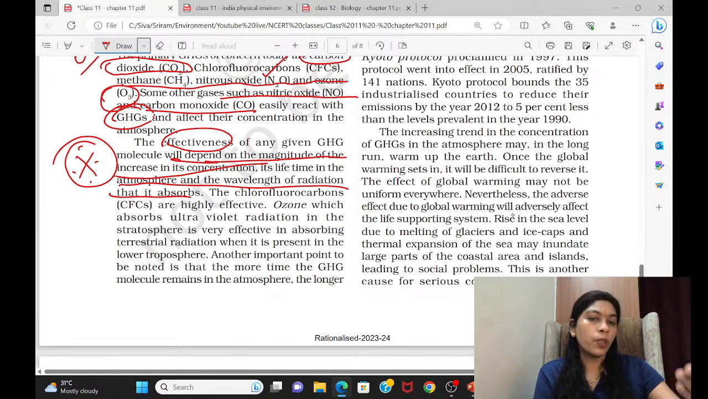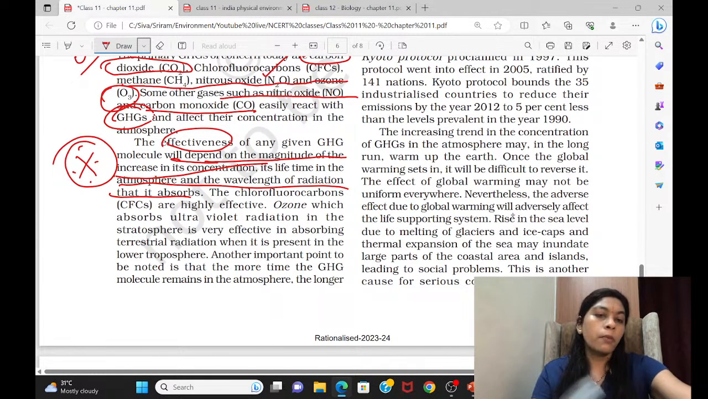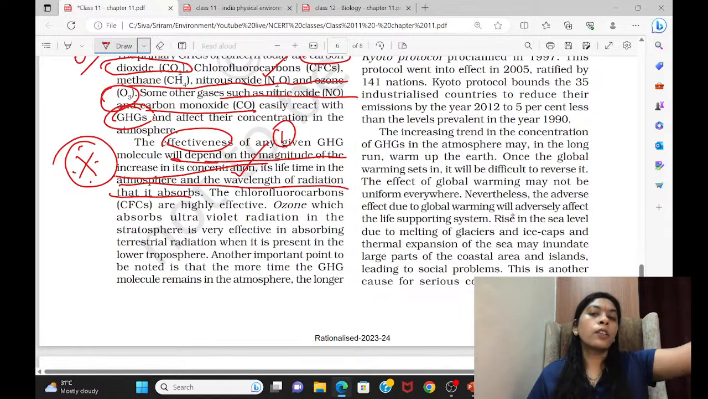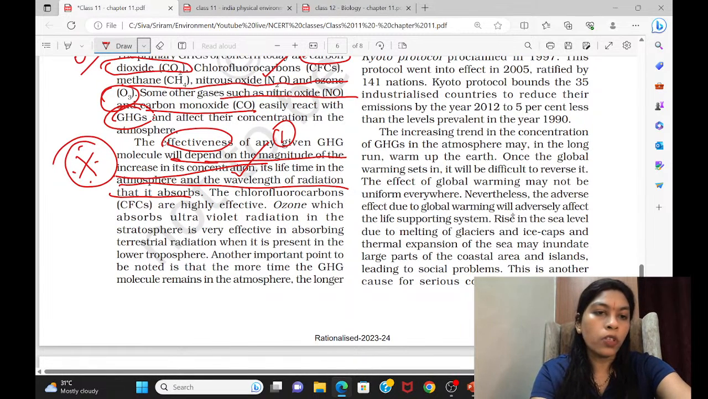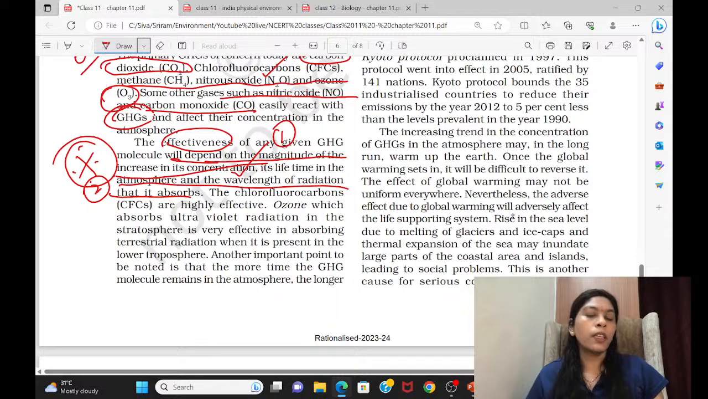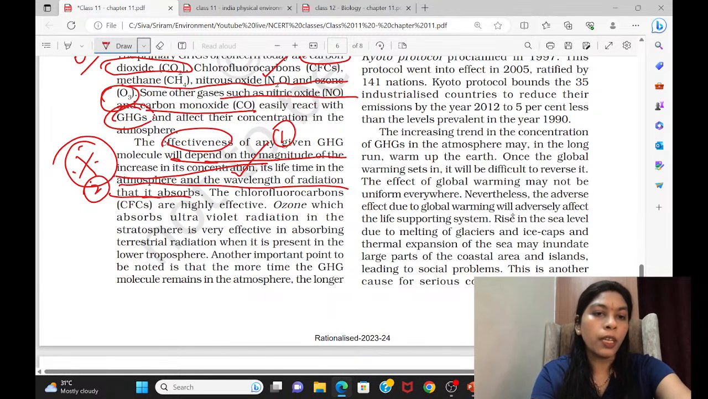How do you measure the effectiveness of greenhouse gases, that is, how harmful a greenhouse gas is in the environment? It depends on the magnitude of the increase in its concentration, so how much more it can increase, and its lifetime in the atmosphere, that is, how long it will stay once emitted. That's why carbon dioxide is a very harmful greenhouse gas. That's called its life period. And it depends on the wavelength of the radiation that it absorbs.